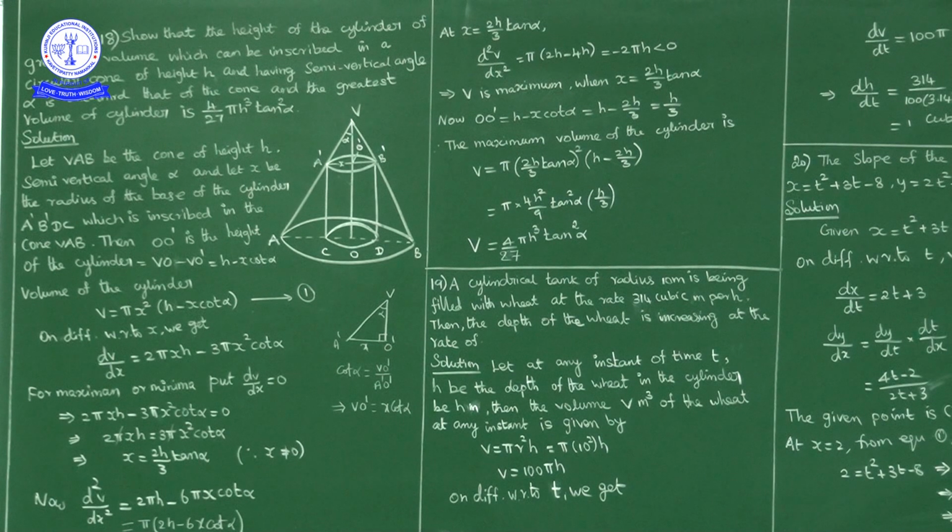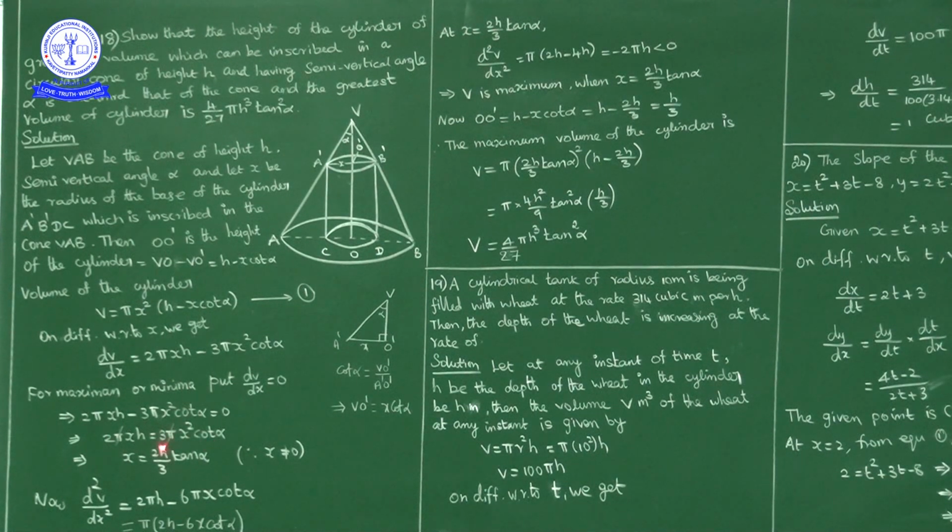Now for minimum or maximum, we put the first derivative equal to 0. Putting dV/dx equal to 0, we have 2 pi x h minus 3 pi x squared cot alpha equal to 0. The minus term goes to the right side as plus, so 2 pi x h is equal to 3 pi x squared cot alpha.